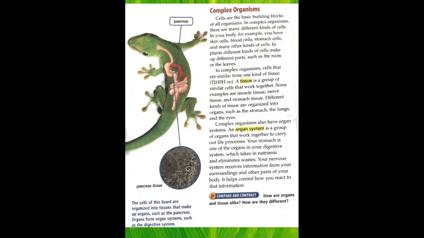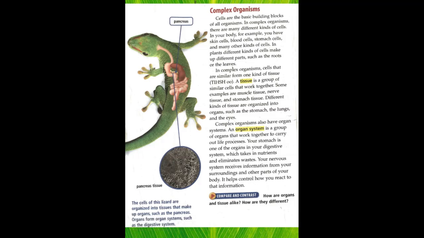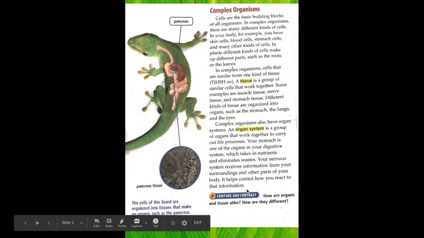So here is a close-up, if we were looking under a microscope, of the pancreas, which is right here, and inside of the pancreas, again, you'll see that it's made up of many different cells, all the same kind, but found in the pancreas. The cells of this lizard are organized into tissues that make up organs, such as the pancreas. Organs form organ systems, such as the digestive system.